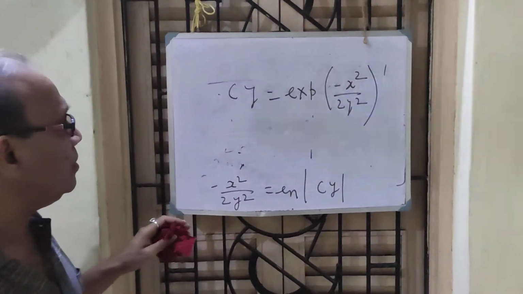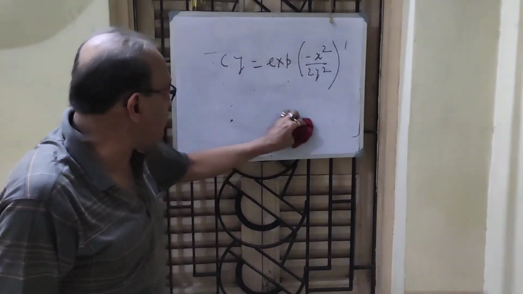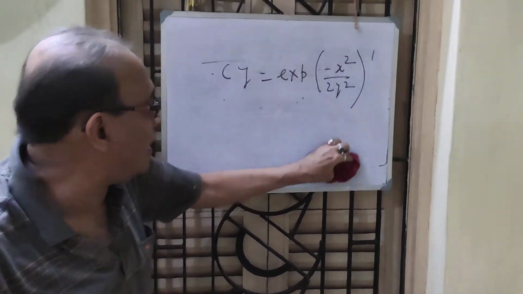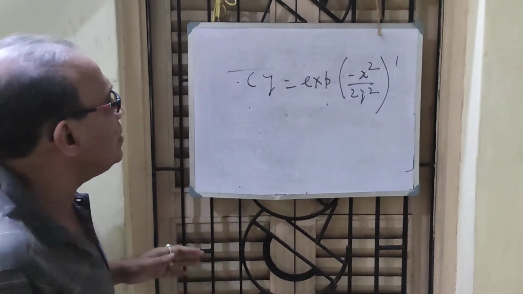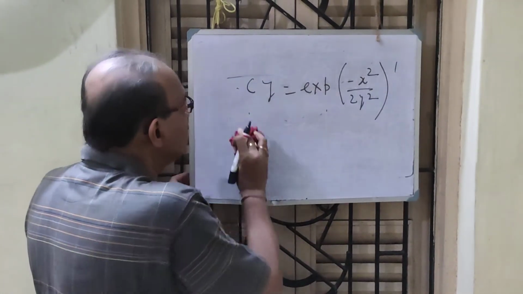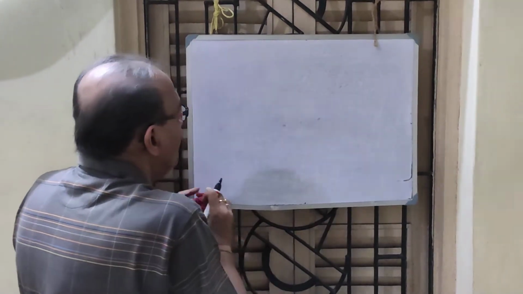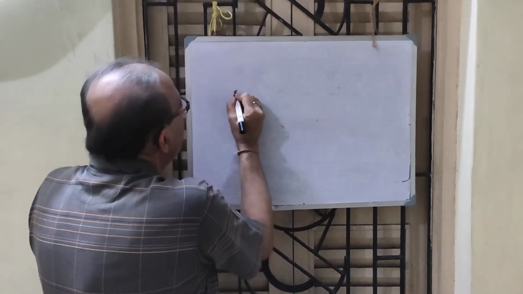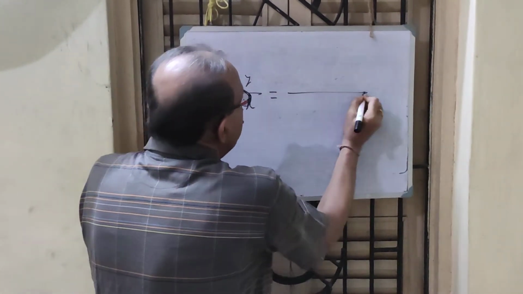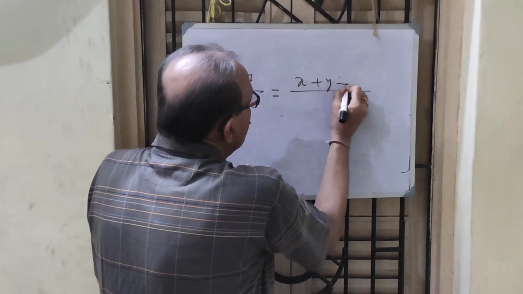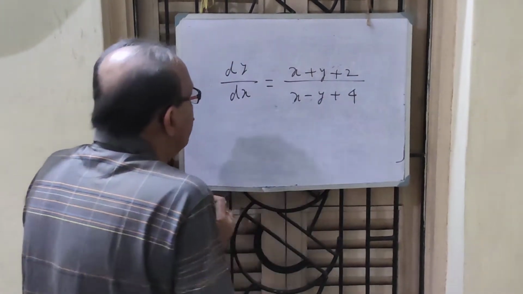This is the solution of this curve where dy dx is xy at every point by x square minus y square. That is exponential. Another case is also with you. This is the last case. I again do it; it is better to do an example. The same thing is also there, but take a special case that is somehow easy. Let us write x plus y plus 2 and x minus y plus 4.